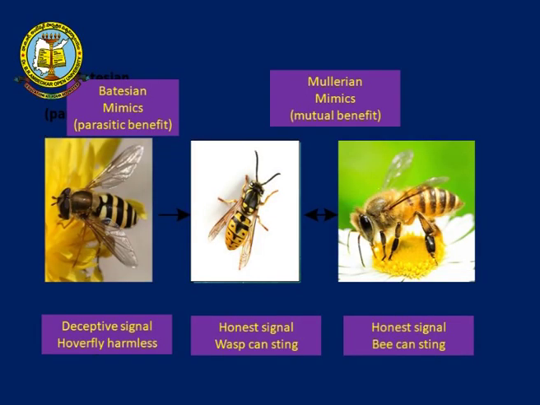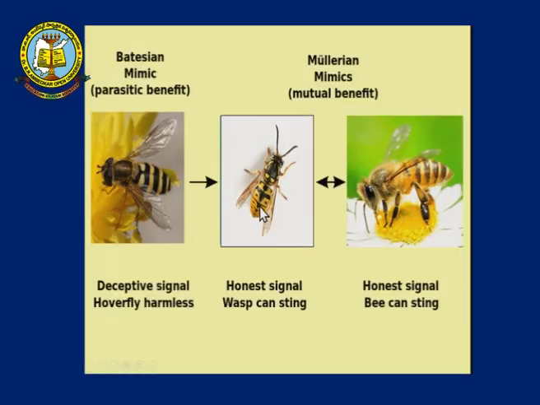Now, if you can see in this picture, you have three types of insects. One, you have a hover fly, which is a harmless fly. You have a wasp over here, which is a stinging wasp, a dangerous one, and also you have a bee, which is also going to sting. So, you have two harmful insects and one harmless insect. The harmless one is the hover fly, which is going to mimic the harmful flies. This is called Batesian mimicry, where